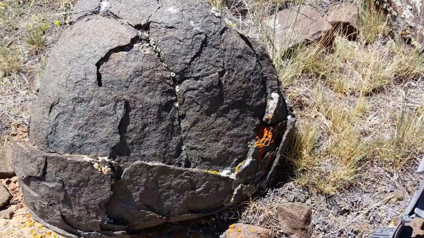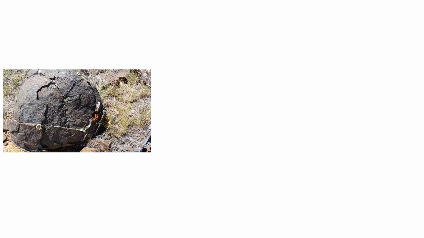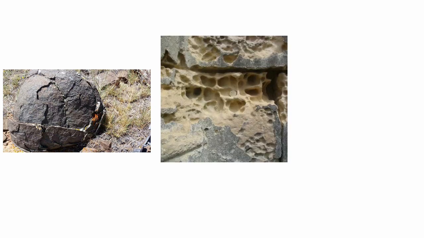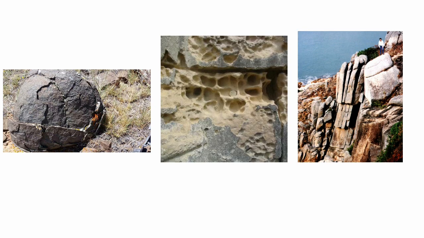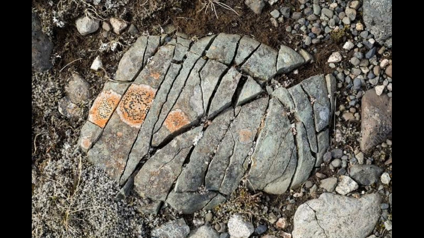There are three types of physical weathering. The first one is exfoliation. Second one, block disintegration. Third one, granular disintegration. Let's see one by one now. Exfoliation. The other name for this is onion skin weathering.